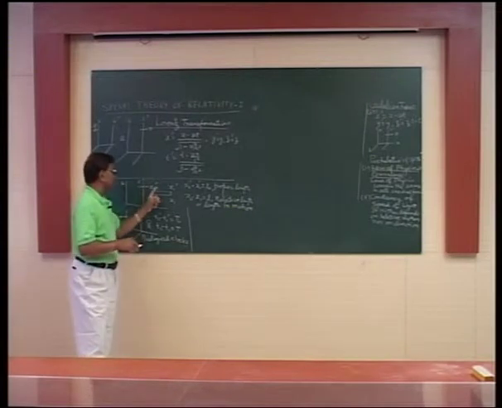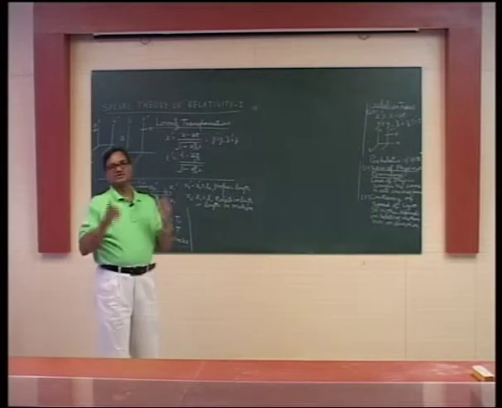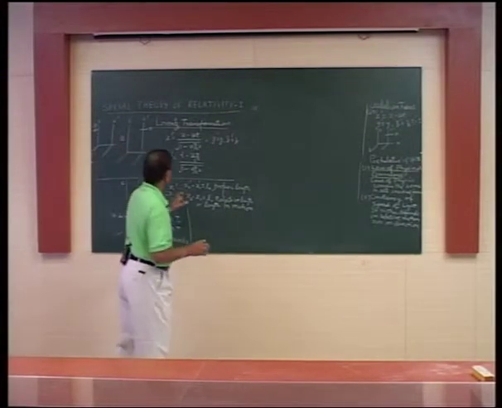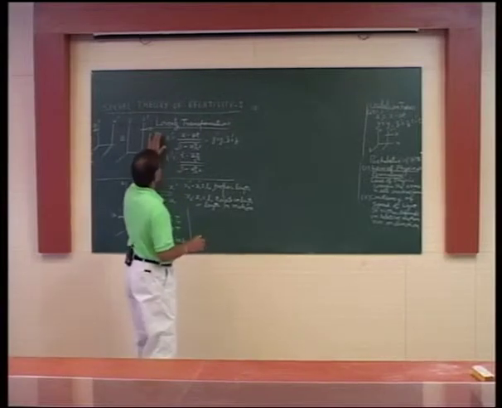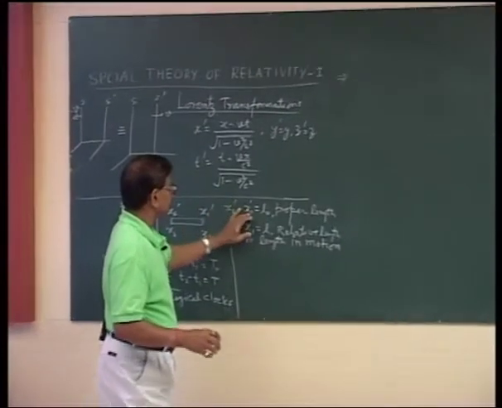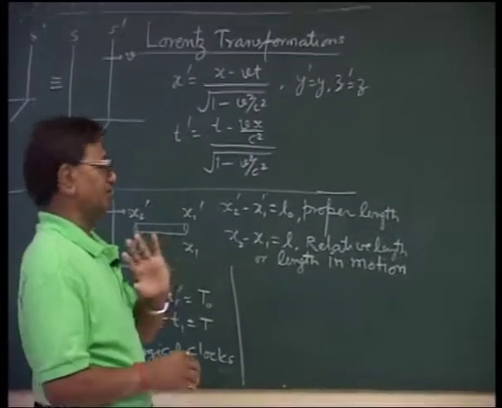Similarly, x2 dash and x1 dash are measured at the same time, and now we can find from the Lorentz transformation how x2 dash minus x1 dash, which is L0, and x2 minus x1, which is L, are related.